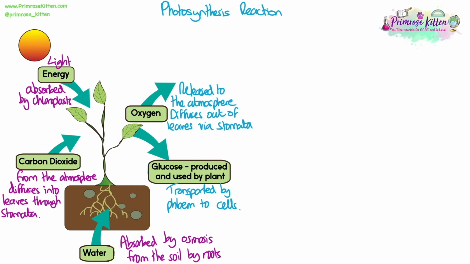Plants carry out photosynthesis using light energy absorbed from chloroplasts in the plant cells, carbon dioxide that they take in from the atmosphere as it diffuses through the stomata into leaves, water that is absorbed by osmosis from the soil by root hair cells, and that goes through the process of photosynthesis to produce oxygen, which is released into the atmosphere as it diffuses out of the leaves via the stomata, and glucose, which is then transported by the phloem to all cells to be used by the plant.